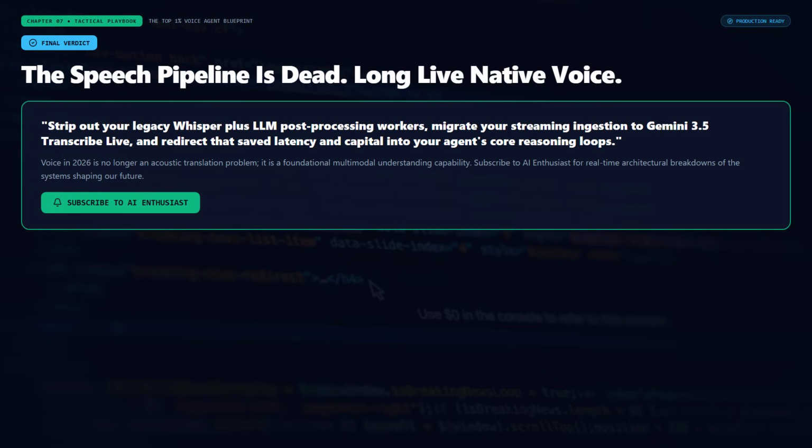Finally, embrace the zero pipeline architecture. Strip out your legacy Whisper plus LLM post-processing workers. Migrate your streaming ingestion to Gemini 3.5 Transcribe Live and redirect that saved latency and capital into your agent's core reasoning loops.